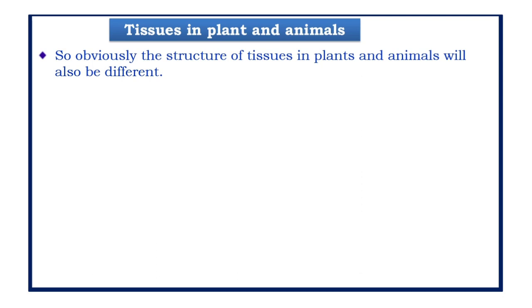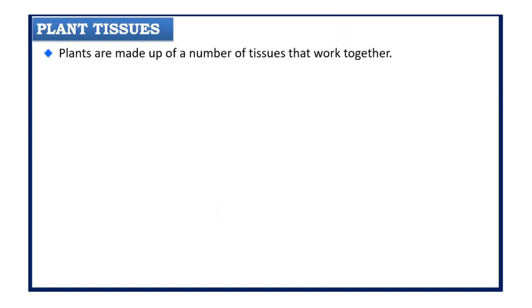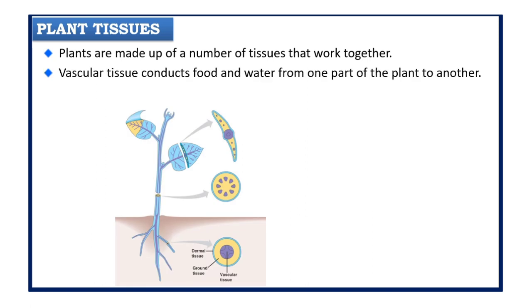As we know, the structure of tissue in plants and animals is very different. So we are going to learn first about plant tissue. So let's understand what plant tissues are. Now we know that plants are made up of a number of tissues which work together. Just now we studied that plants are stationary or fixed. They don't move. The structural organization is very different in case of plants as compared to animals. They are differently adapted for a sedentary existence, whereas animals keep on moving.